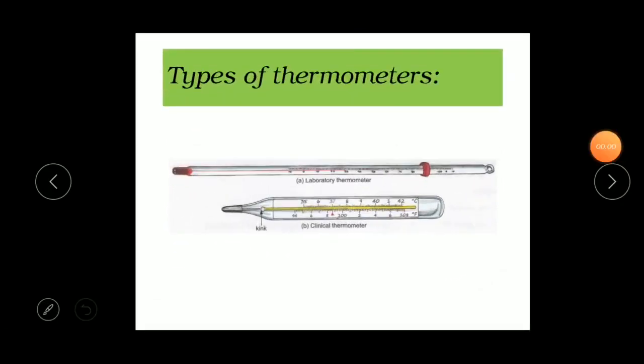Types of thermometers. The first one is the laboratory thermometer and the second one is the clinical thermometer. See, this is called a laboratory thermometer, how it looks like, and this is a clinical thermometer. The laboratory thermometer is used in labs. The clinical thermometer is used to check the human body temperature. Children, nowadays you might have seen the temperature gun. It is used to detect the temperature of a human body in this COVID-19 pandemic outbreak.